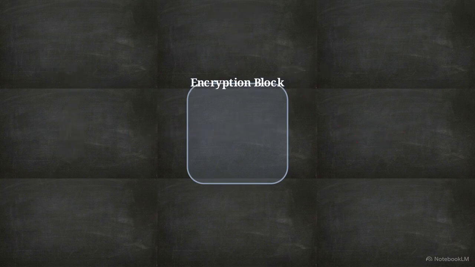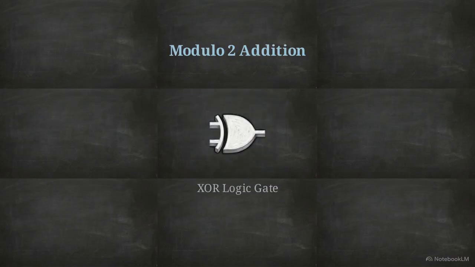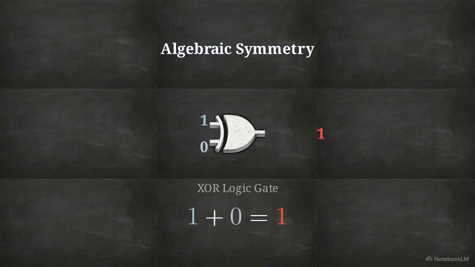The encryption operation happening inside that block is mathematically defined as modulo 2 addition. In hardware terms, this is a standard XOR logic gate. It simply takes the incoming plaintext bit and the keystream bit, compares them according to XOR logic rules, and spits out the result. Modulo 2 arithmetic has a unique algebraic symmetry. Addition and subtraction are the exact same operation. The algorithm to lock the data is identical to the algorithm used to unlock it.